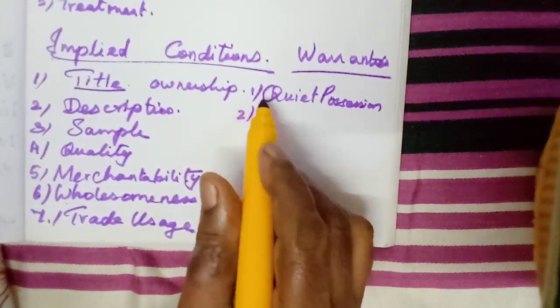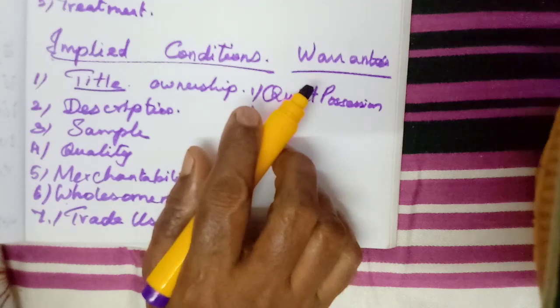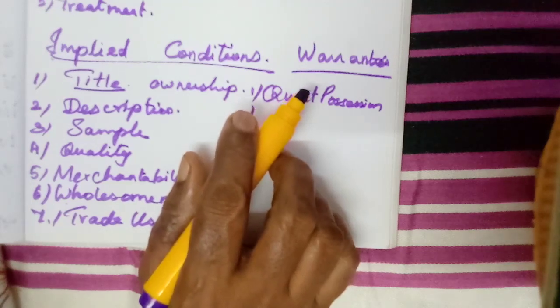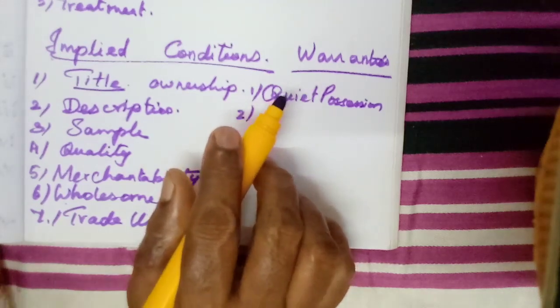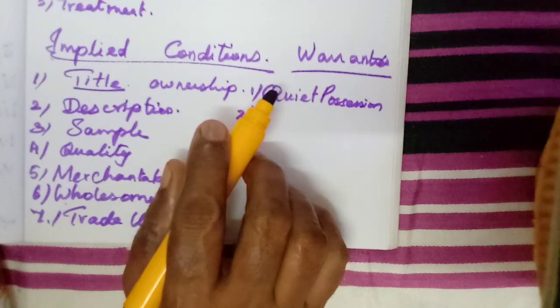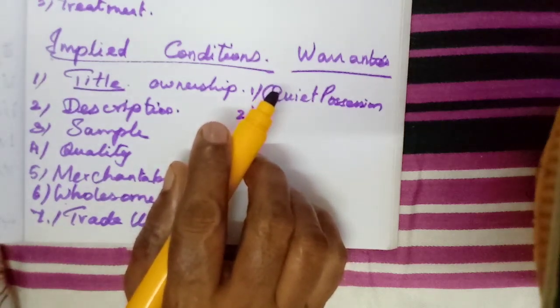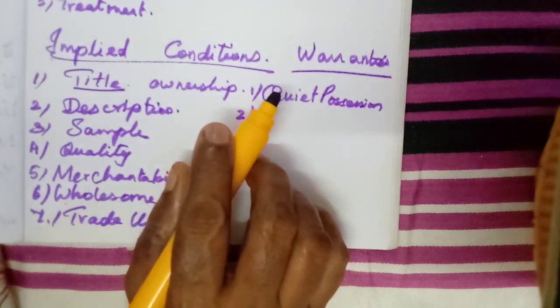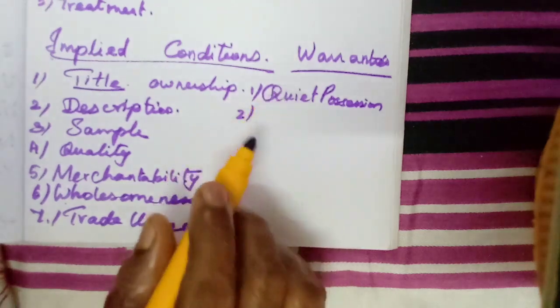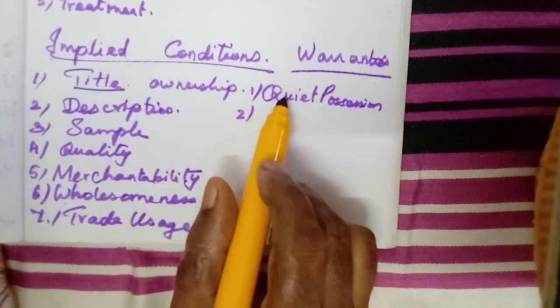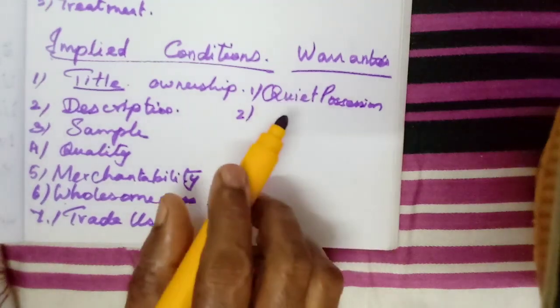For this purpose only, if we go to purchase a land, they will check all these things, isn't it? Whether anybody is there, whether the title of ownership is correct. They have to get some patta chitta and all, isn't it? We have heard that they will check before purchasing a land. So that is the implied warranty, quiet possession.